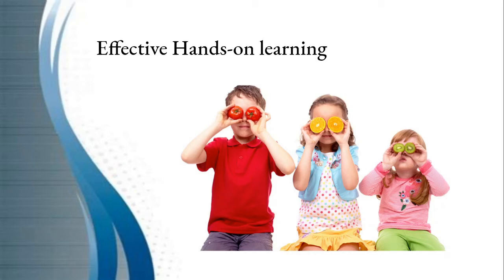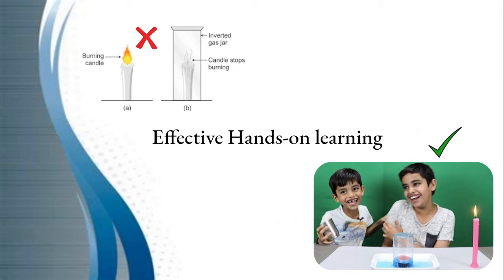When you go on to a little higher class, for the middle school, to explain an experiment, for example, that fire needs oxygen to burn, that's a very simple experiment. For this, ask the children to be ready with a candle, a matchbox, and a glass.